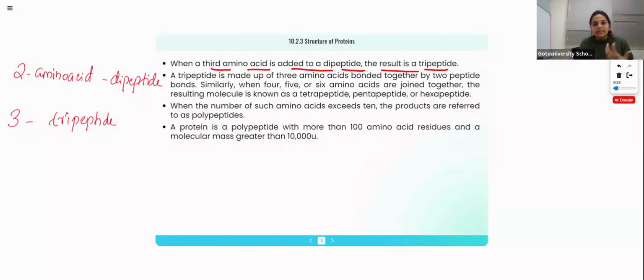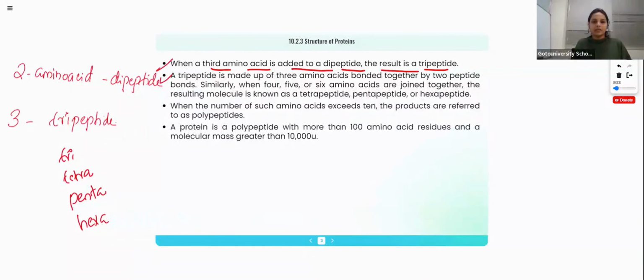If this contains 6, it will be hexapeptide. 5, it will be pentapeptide, like that. Got it? Based on the number of monomers, we can change the name. Di, tri, then tetrapeptide, pentapeptide, hexapeptide, like that. Depends on the number of monomeric units present.